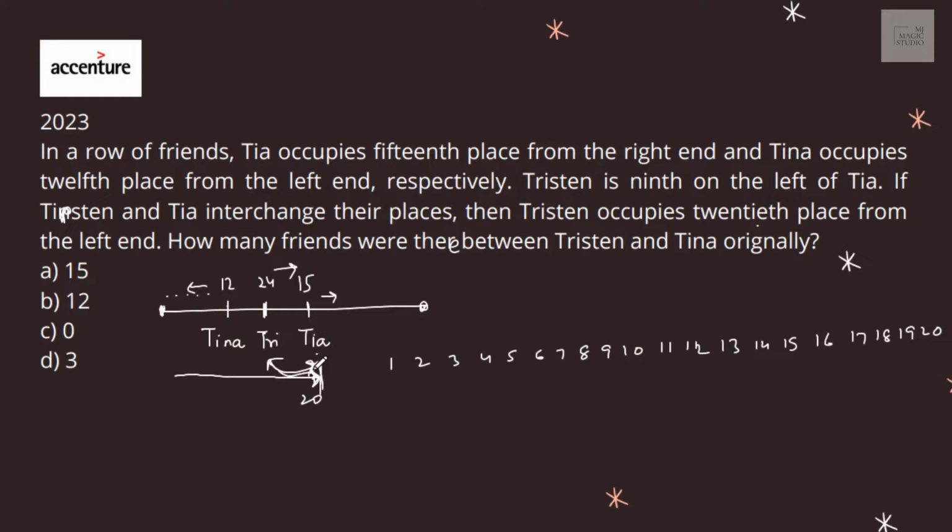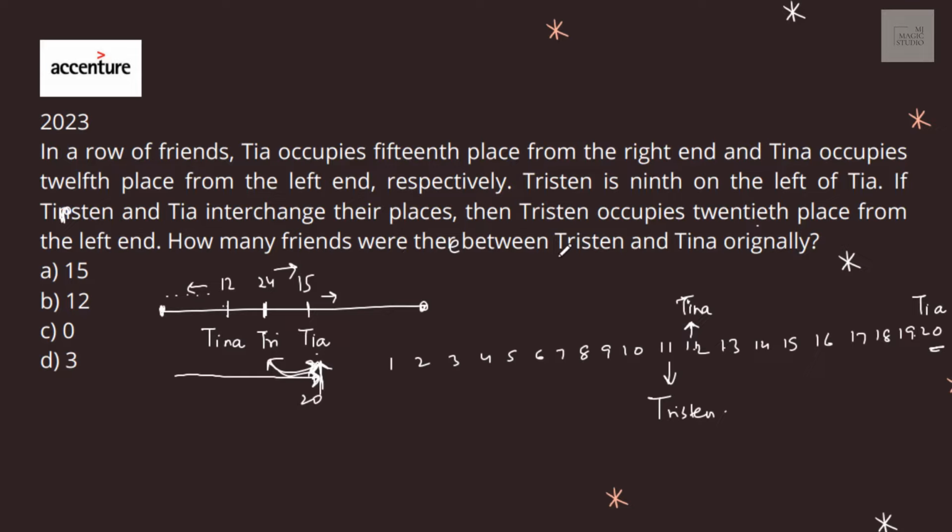That means Tia was at 20th position initially. 9 positions to the left was Tristan: 1, 2, 3, 4, 5, 6, 7, 8, 9. At 11th position initially was Tristan. And Tina was at the 12th position from the left. So this was the initial positioning of Tristan, Tina and Tia.